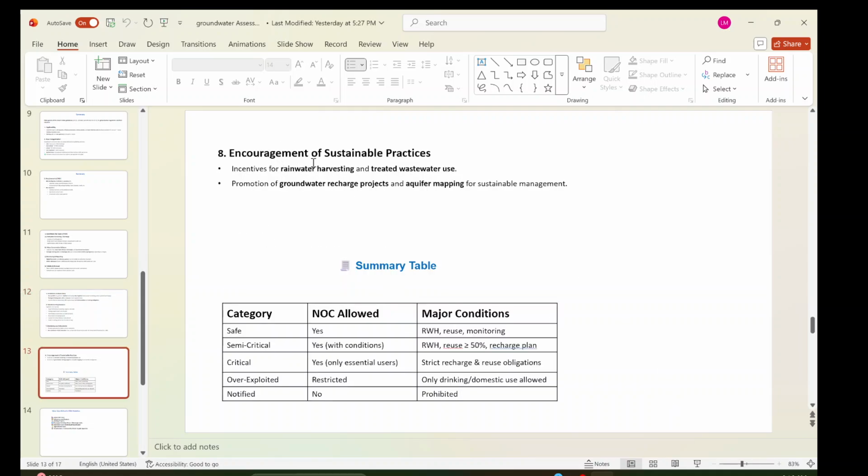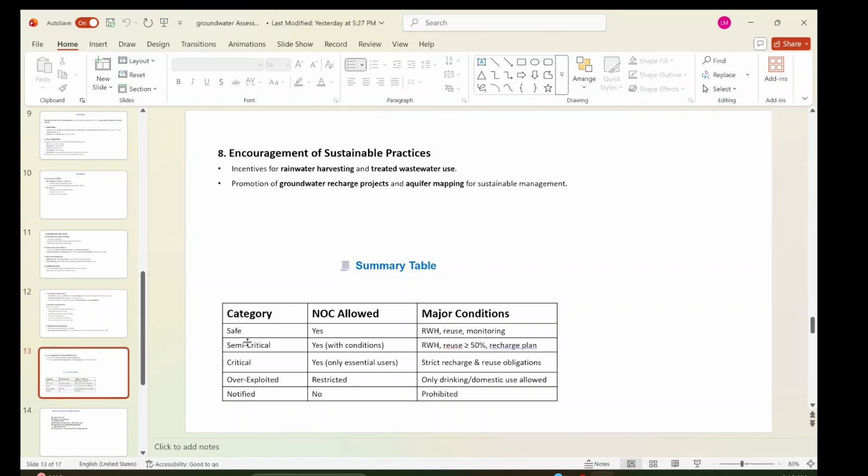Then encouragement of sustainable practices. So incentives for rainwater harvesting and treated wastewater use. There are some programs on this. Promotion of groundwater recharge projects, aquifer mapping for sustainable management. There are reports on aquifer mapping and groundwater recharge projects, so anybody can use that.